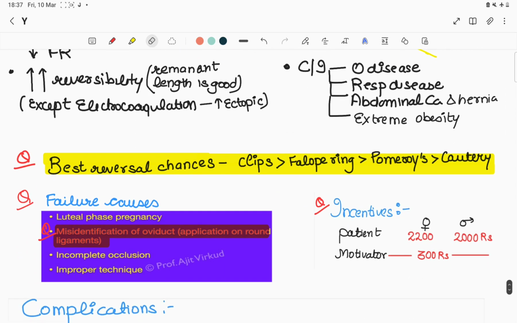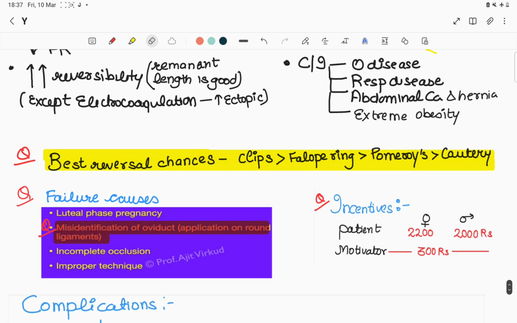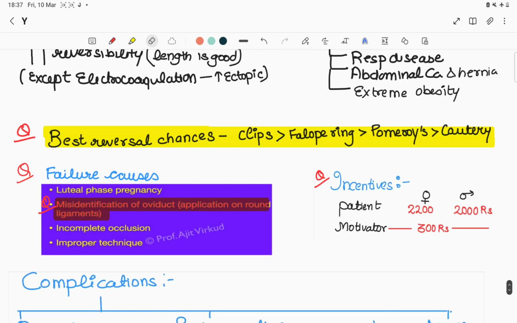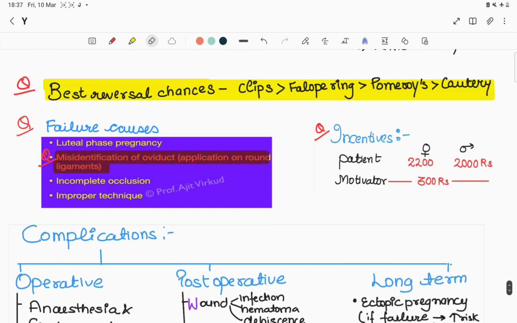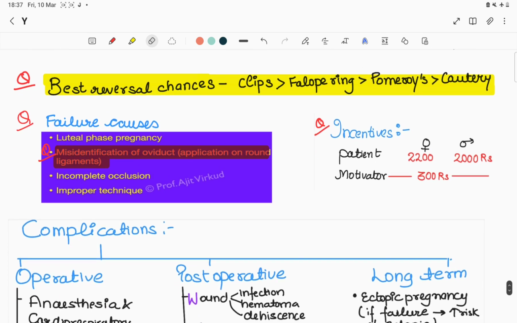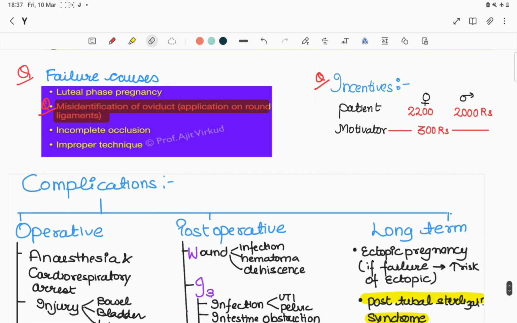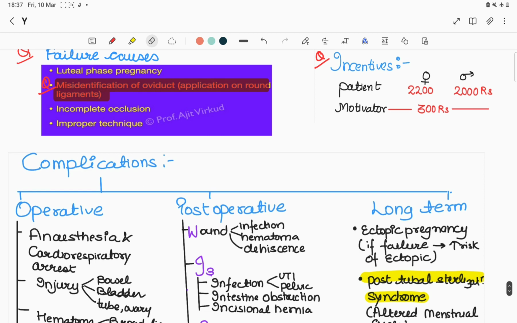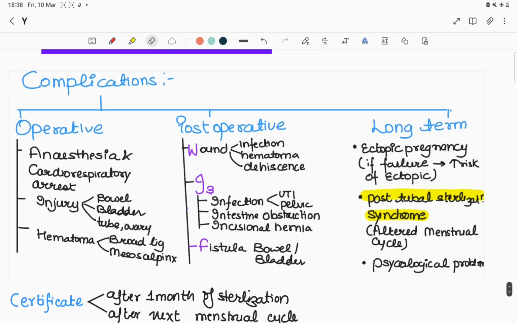So the best reversal chances are with clips because they cause only compression, then fallopian ring, then Pomeroy's, and then cautery. And the most common cause of failure is misidentification of the fallopian tube, as we can apply the ring or clips on round ligaments. Incentives in female sterilization: the patient is given 2200 and male 2000 rupees, but the motivator is given 300 rupees.